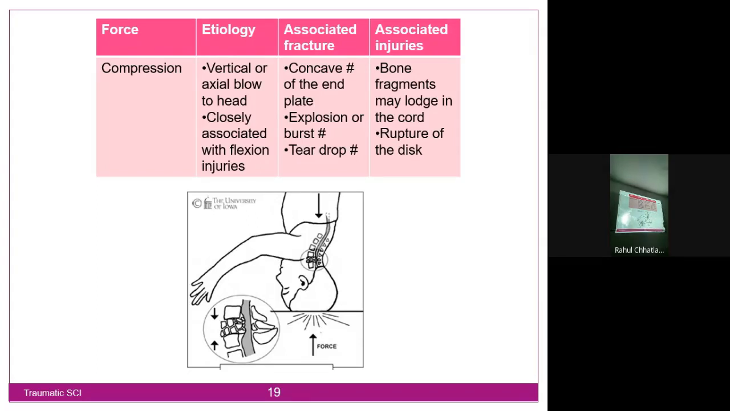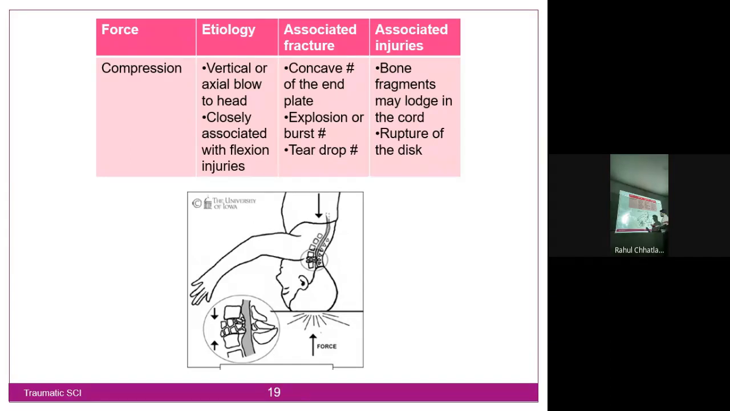It is closely associated with flexion injuries. Concave fracture of the end plate, explosion or burst fracture, or teardrop fracture are all examples of the same. Multiple fractures occur together, which is also known as a burst or explosive fracture. Bone fragments may lodge in the cord, with rupture of the disc.